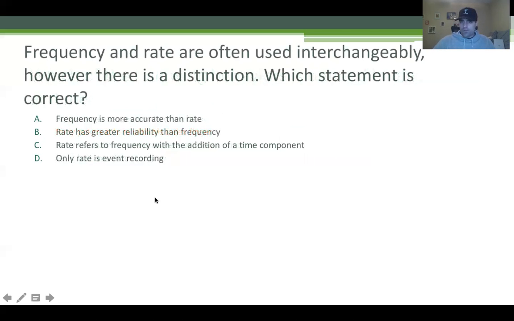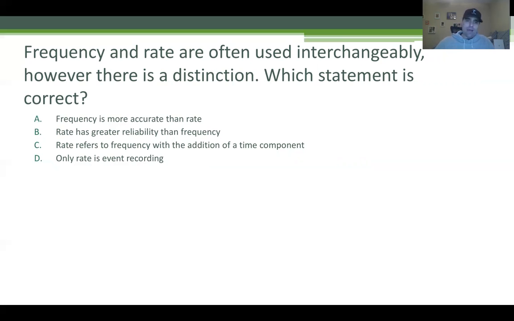Frequency and rate are often used interchangeably, however, there is a distinction. Which statement is correct? This question is asking what distinguishes rate from frequency. Because in ABA and in practice, a lot of times you're going to hear the words frequency and rate refer to the same thing, when technically they are a little different.